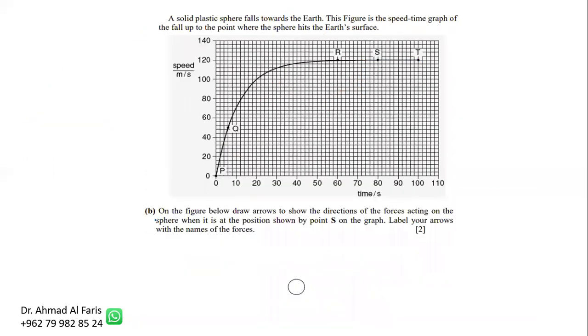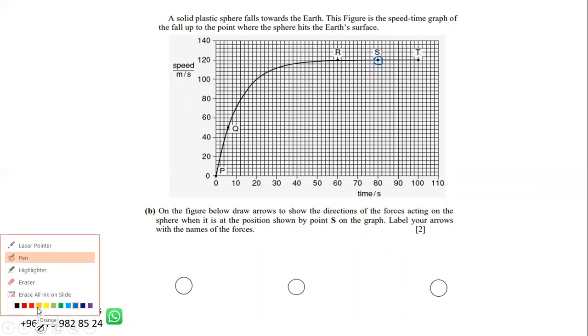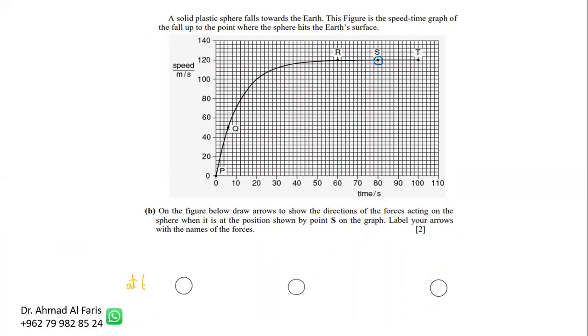Okay, next part B. On the figure, draw arrows to the direction where the forces act on it and label these forces at the point S. Now, I will not answer this question once. I will answer it at 3 different times: at t equal 2 seconds in the beginning, at t equal 20 seconds after a while, and at S. So let's say at t equal 2 seconds, somewhere here, it was in a straight line. At t equal 20 seconds, somewhere here, it's a curved line, and then the point that they ask about. So what's happening here?